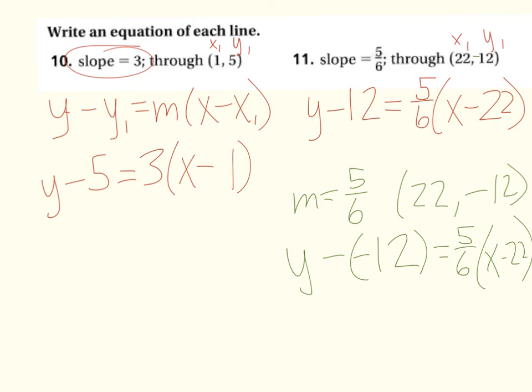So if I had this, the y1 was a negative instead. When I plug that in, I need to make sure I simplify the minus negative. That simplifies to a plus. So y plus 12 equals 5/6 times x minus 22. Be very, very careful of the negatives.